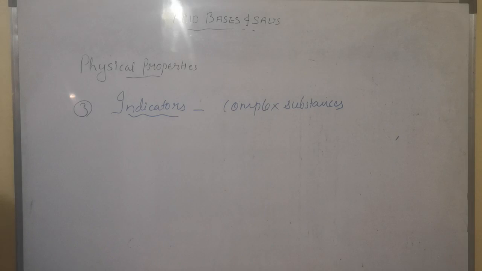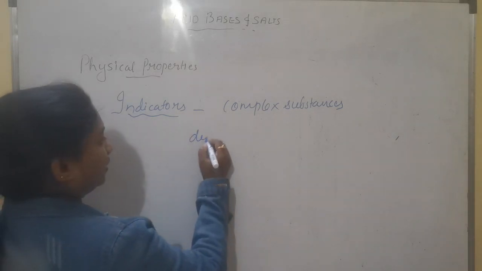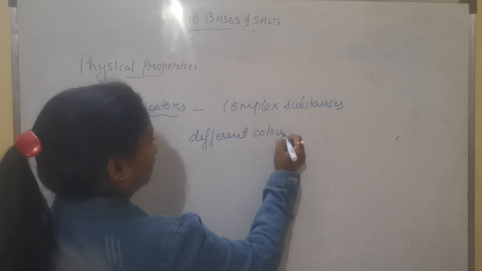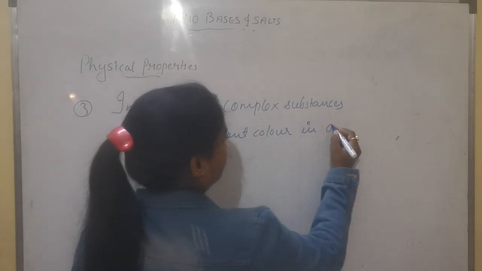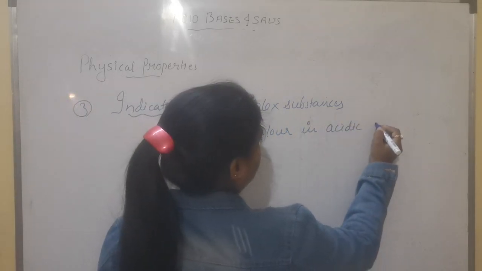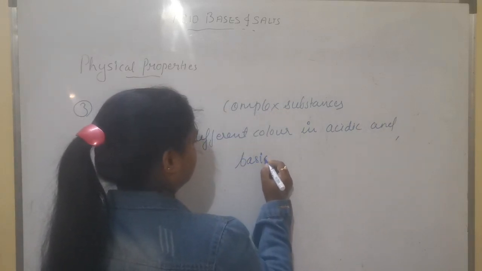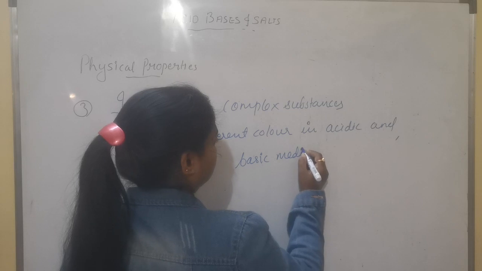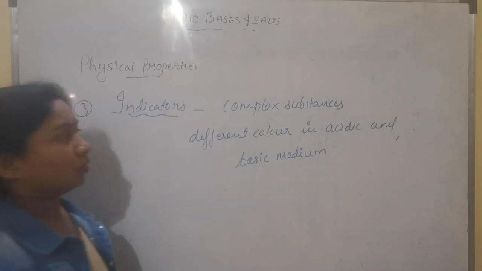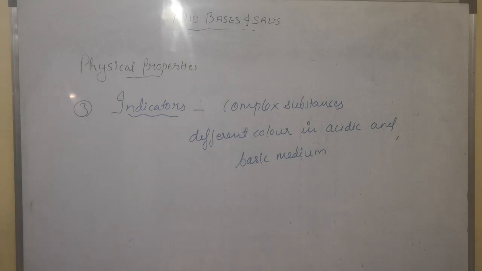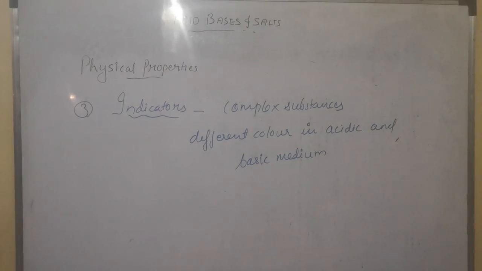Indicators are complex substances that acquire different colors in acidic and basic medium.